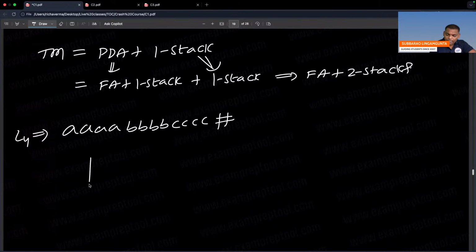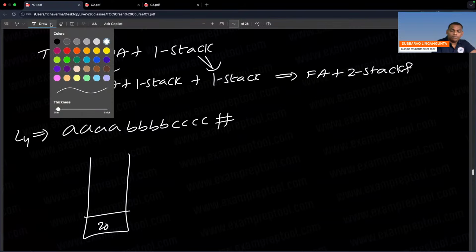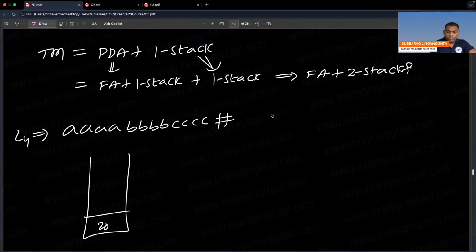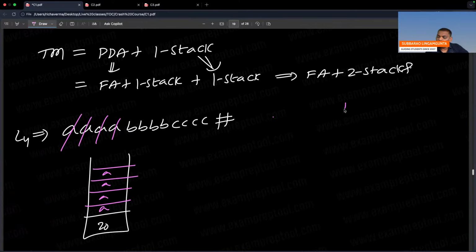Initially stack is empty, Z0. Now see what happened. Remember, you have to do 2 comparisons. First step: A's come, push.